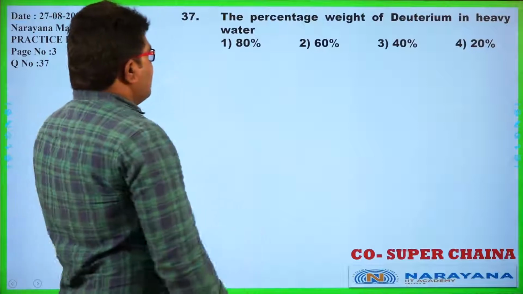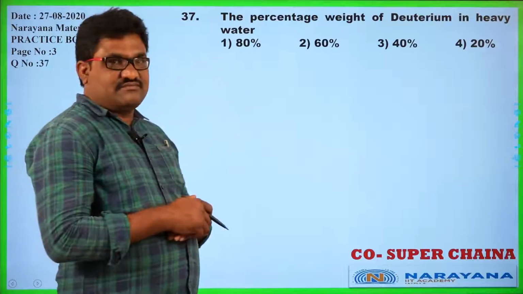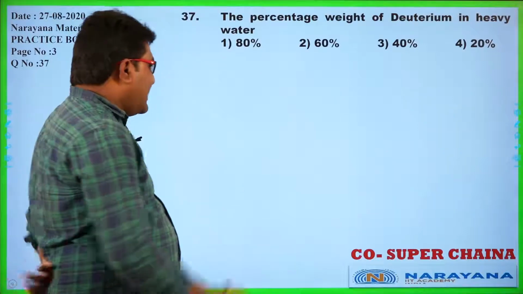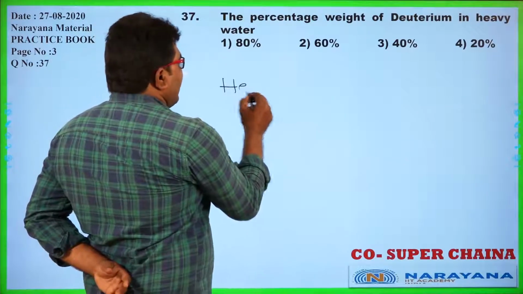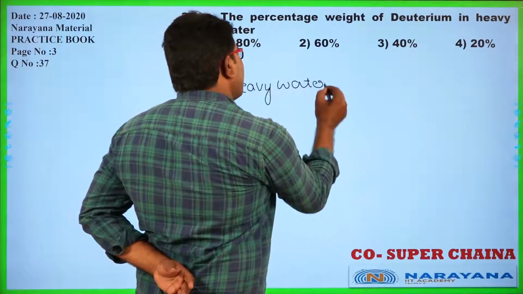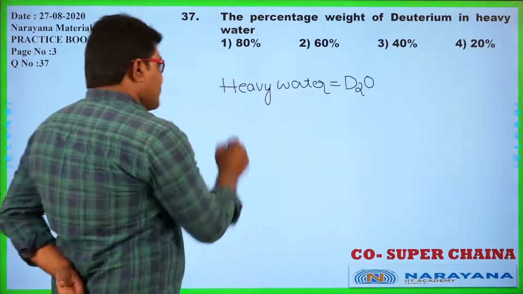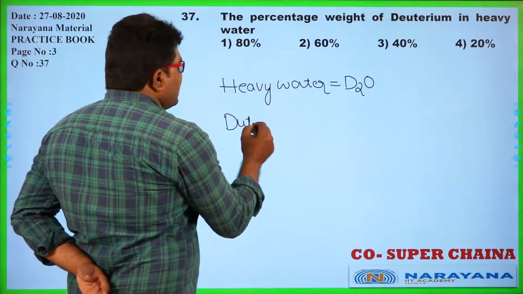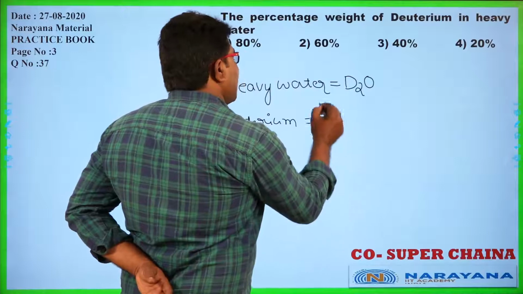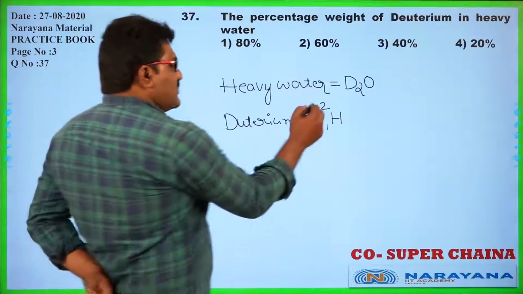The percentage weight of deuterium in heavy water. What is heavy water? Heavy water is D2O. Deuterium is one of the isotopes of hydrogen, having atomic number 1 and mass number 2. Okay, 2 units of mass are there.